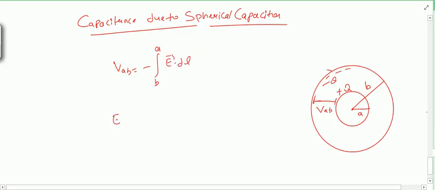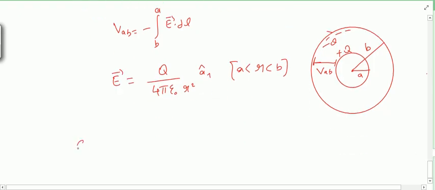And you know that the electric field for this surface can be written as Q by 4 pi epsilon naught r square ar cap in the region A to B, right? So we can apply the definition of capacitance, that is the charge on either of the surfaces, magnitude divided by VAB.